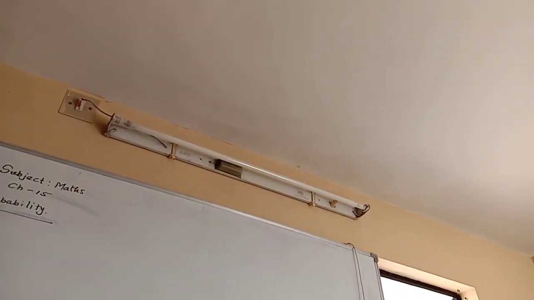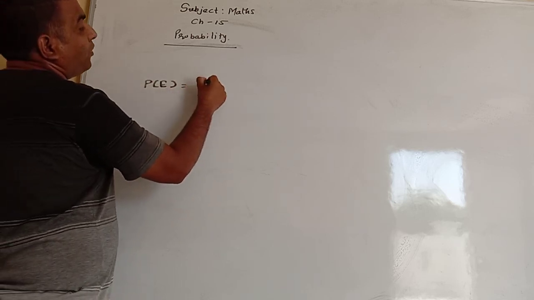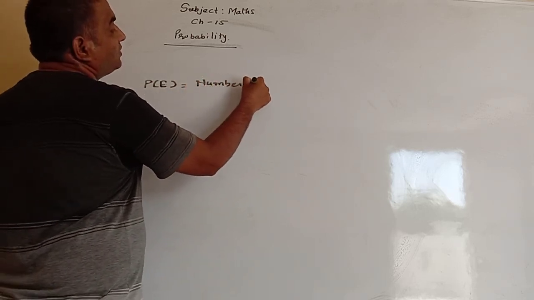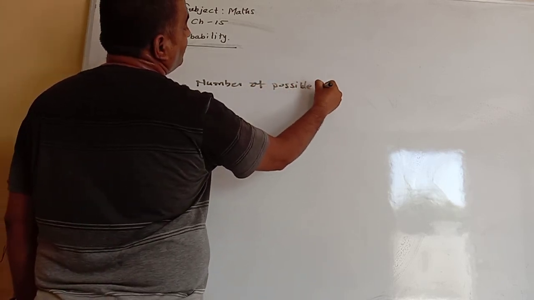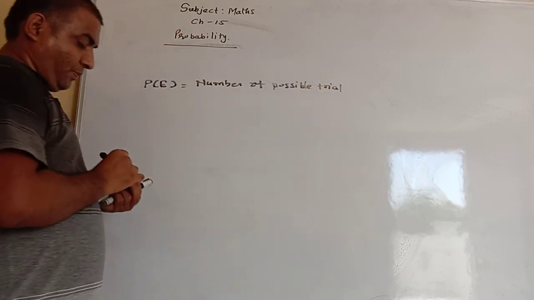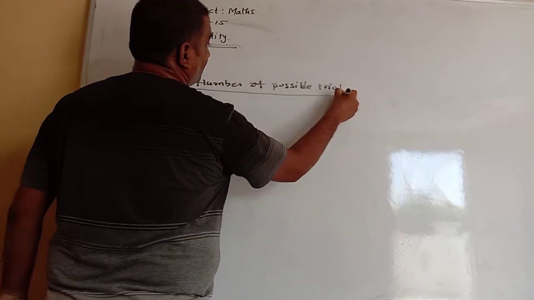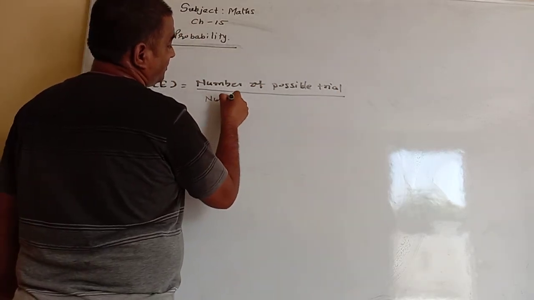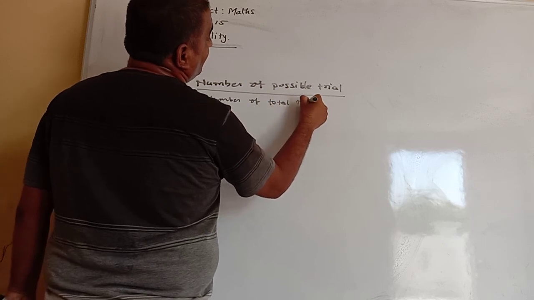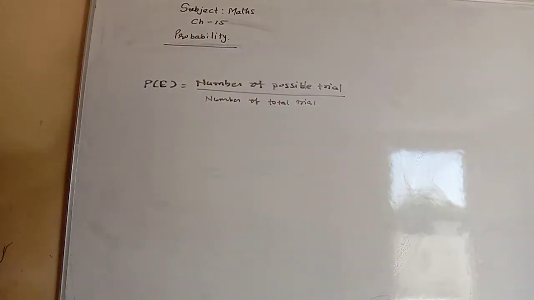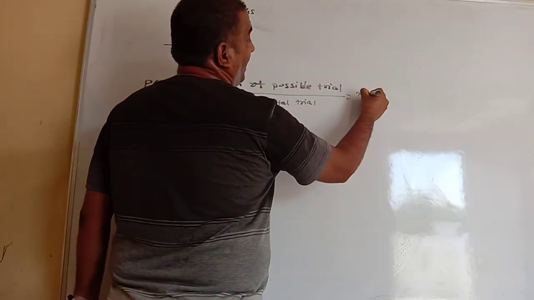Now we have probability formula, number of possible trials upon number of total trials. So we can see that number of possible trials is always be denoted by m by n.